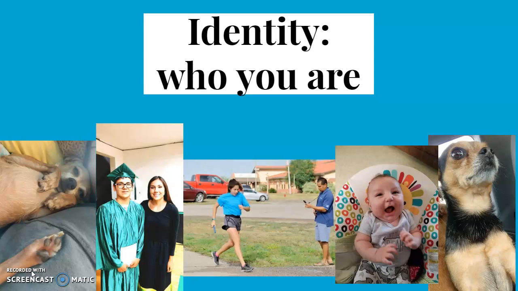The two pictures of the two dogs are my pets. These are a part of my identity because they show you that I'm a fur baby mom. I am an animal lover. There's a picture of me with one of my students, and this demonstrates that I am a teacher and that I love to teach. The other picture is of me finishing a race, and this means that running is a huge part of my life.